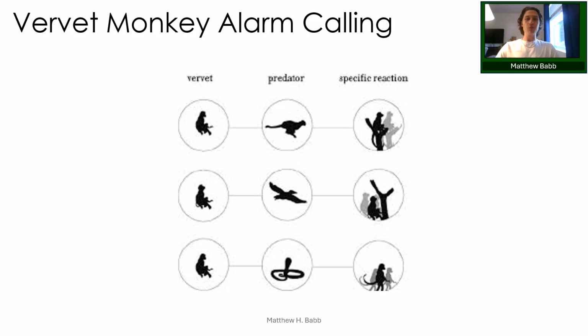The vervet study is actually really, really famous because it showed us that animal communication can be referential. The calls can act like words, kind of like leopard, eagle, or snake. And it's one of the clearest examples of cooperation through communication, where one individual's call can help protect the entire group.